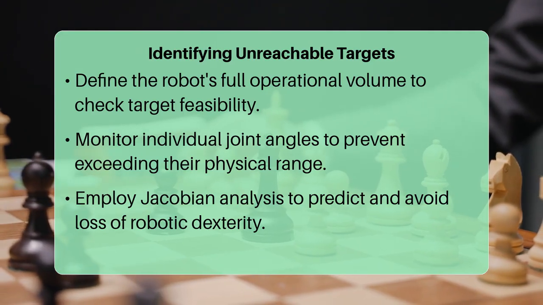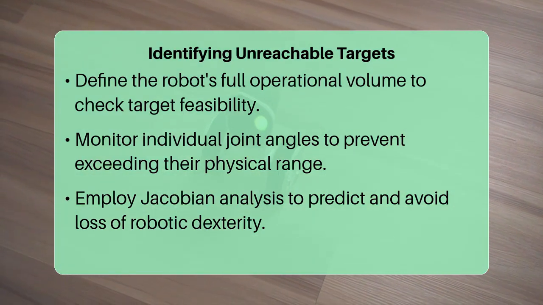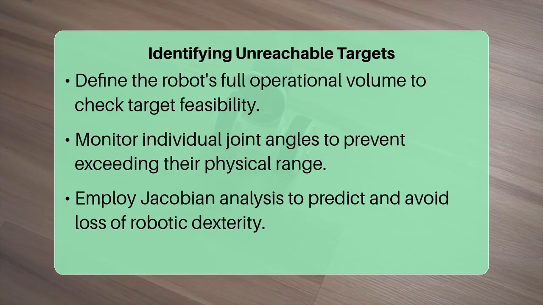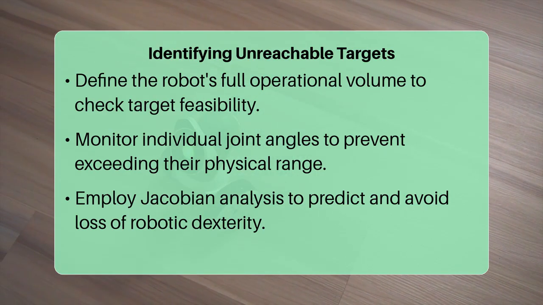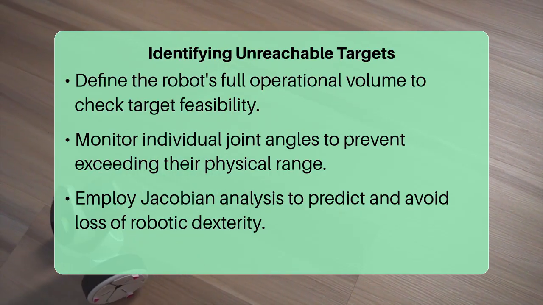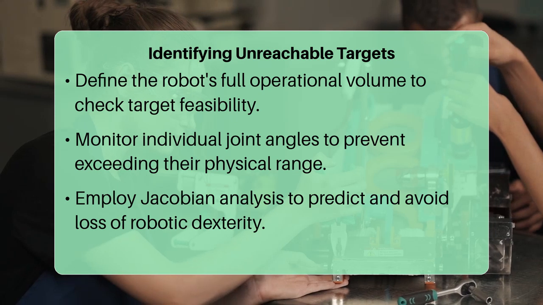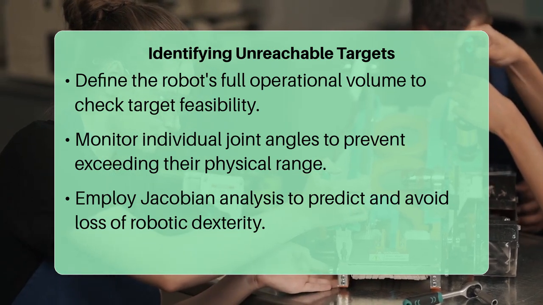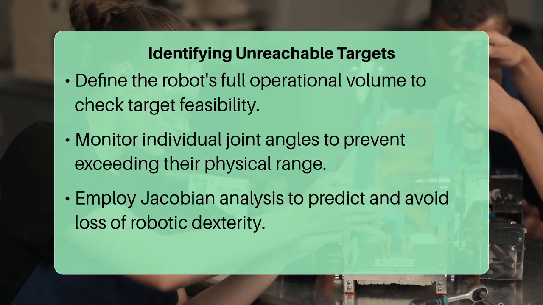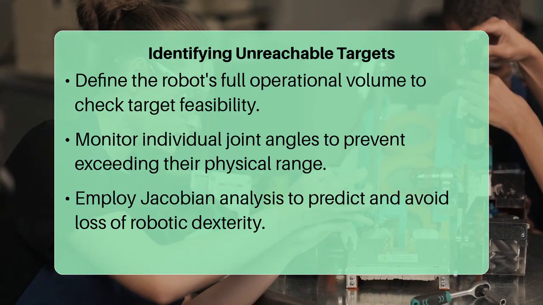Recognizing singularity conditions, typically done through Jacobian analysis, allows systems to anticipate and avoid configurations where the robot loses dexterity and control. Understanding these limitations is not just about avoiding errors. It is about smarter robot design and more efficient task planning.